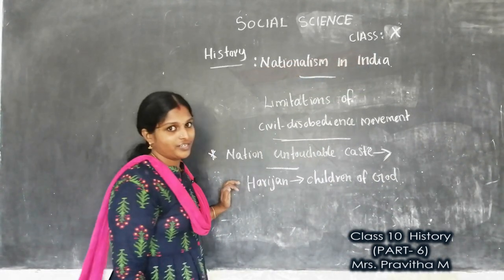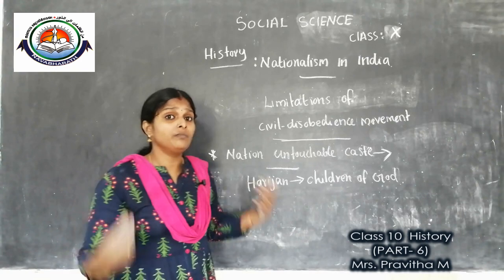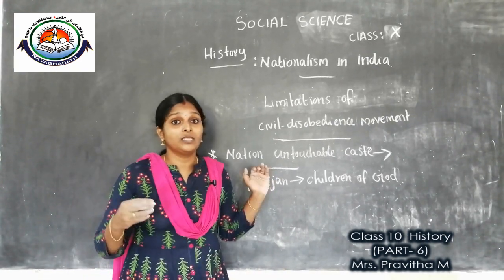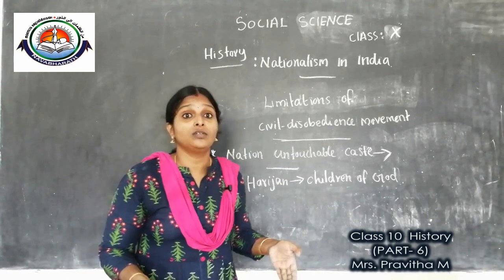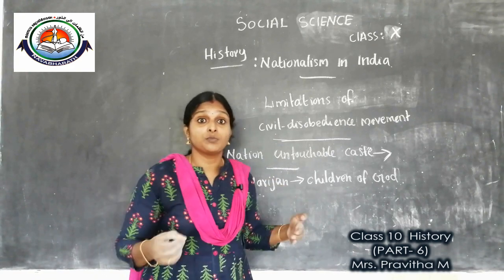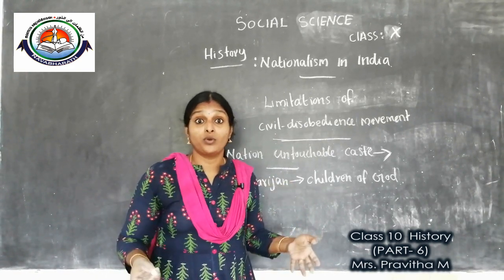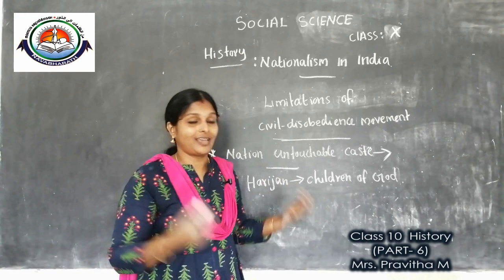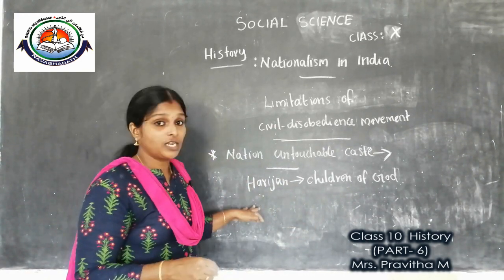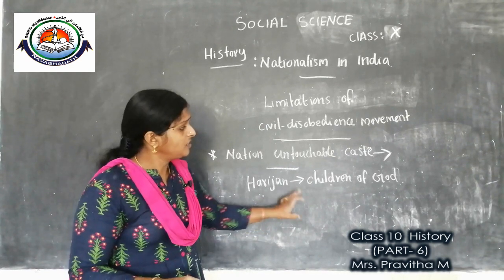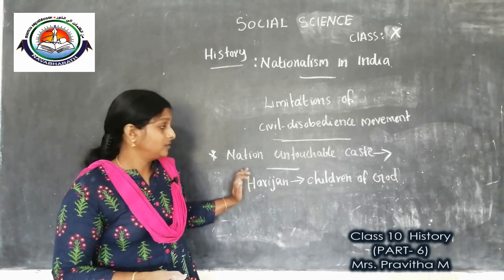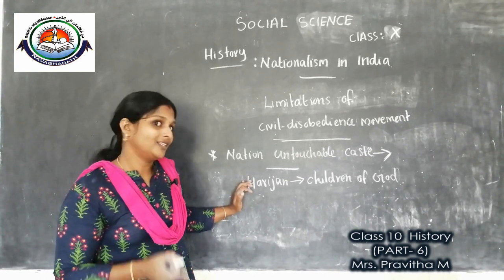I think you got it, children. He led many satyagrahas for these people. These untouchable or lower caste people were not allowed to enter temples. They could not use public places such as roads, schools, public taps or public wells. So Gandhiji led many satyagrahas for temple entry for these lower caste or Dalit people.